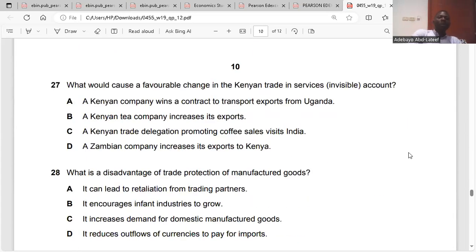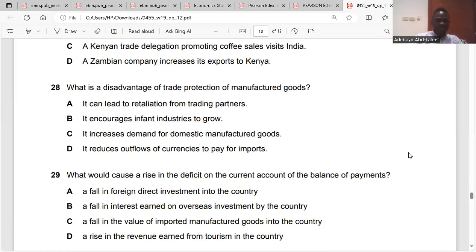27. What would cause a favorable change in Kenya's trade in service invisible account? That is if Kenyan companies are able to work abroad. The answer is A: they win contracts to transport exports from Uganda. Uganda is abroad. That increases their export of services, because the return goes to the Kenyan economy. Is it clear? Yes.